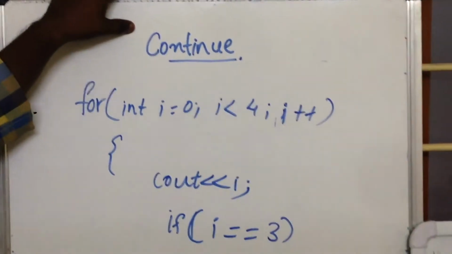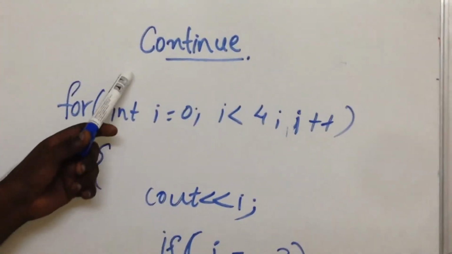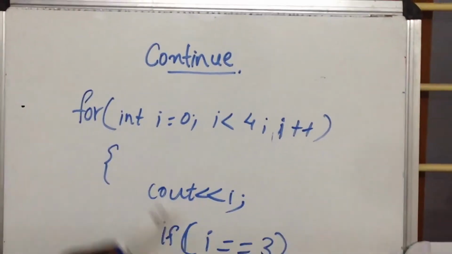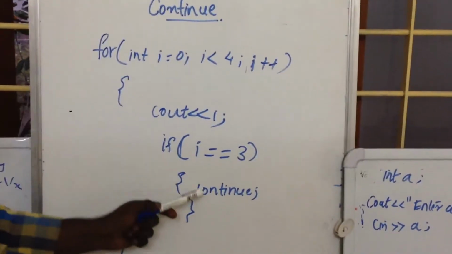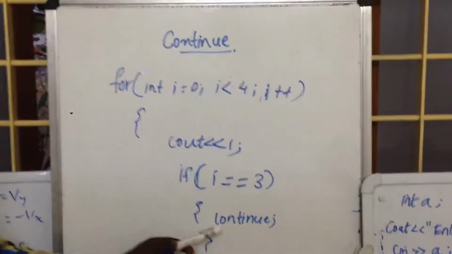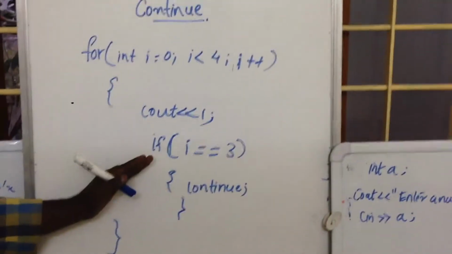We're going to see about the continue statement. It is a type of jump statement. If you are using a continue statement inside a loop, whenever the continue statement is invoked, the current iteration of that loop will be skipped.